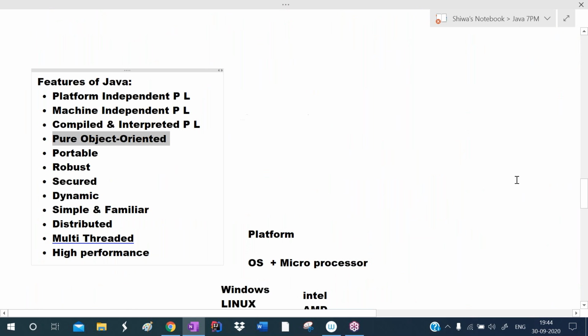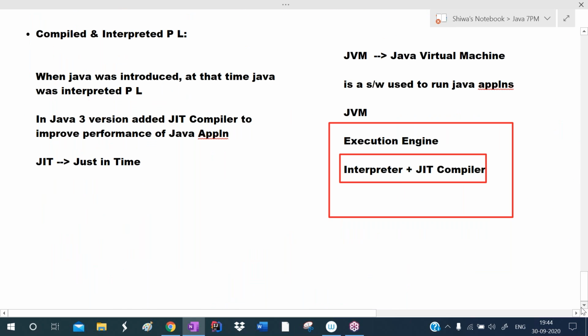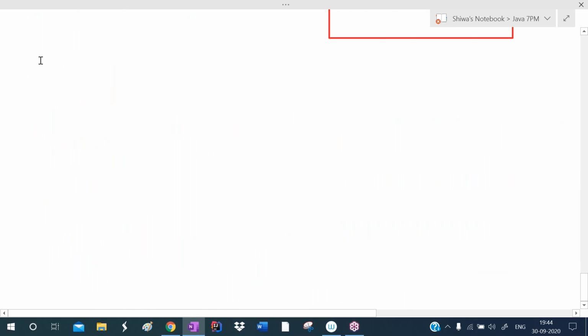And the next feature is that Java is a pure object oriented programming language. Listen carefully here. You already know C++. C++ is an object oriented programming language, and Java is also an object oriented programming language.